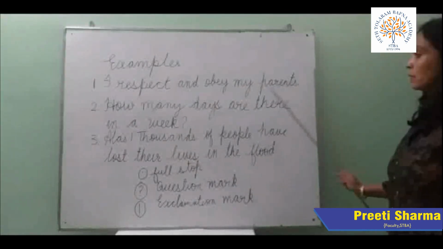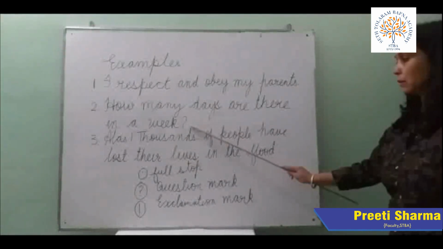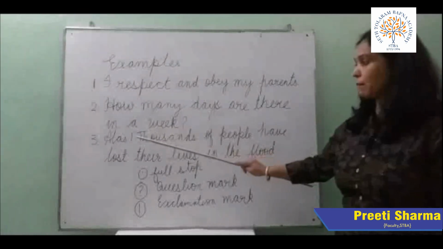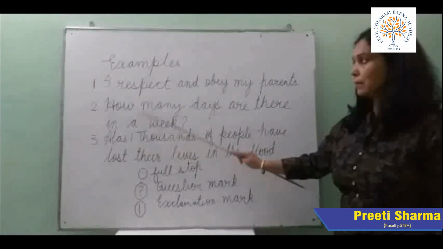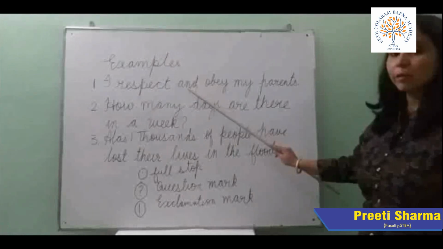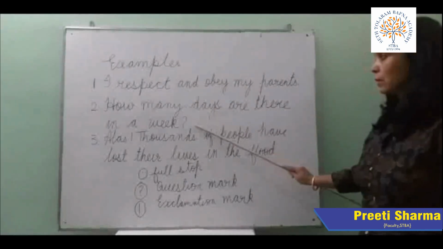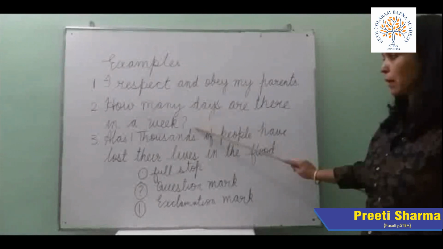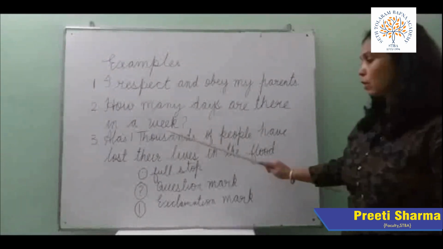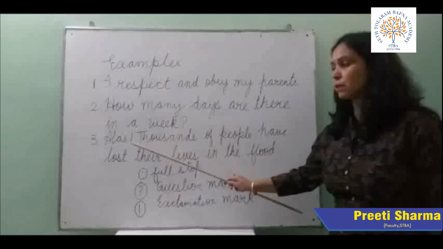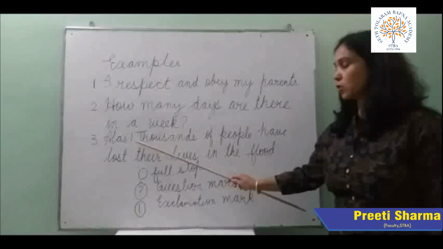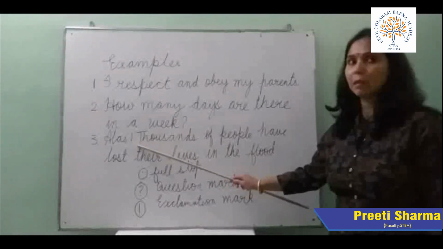Full stop, question mark and exclamation mark. This is a statement, that's why we have used full stop. This is a question, that's why we have used question mark, and this is the sentence which is showing grief. That's why we have used exclamation mark.